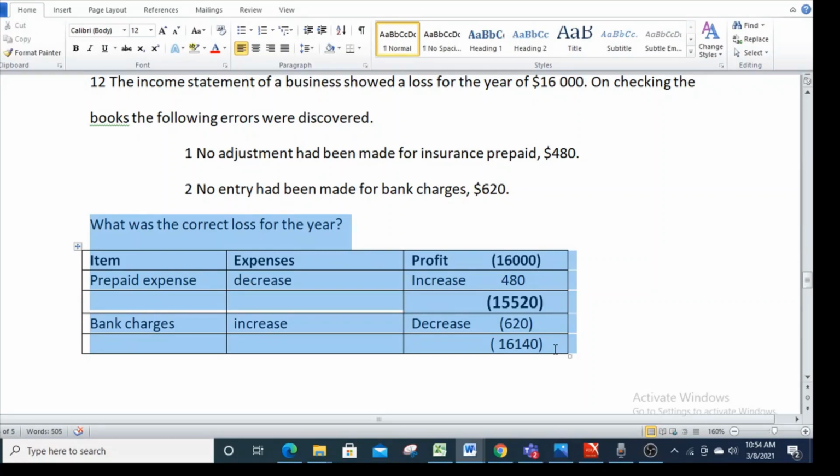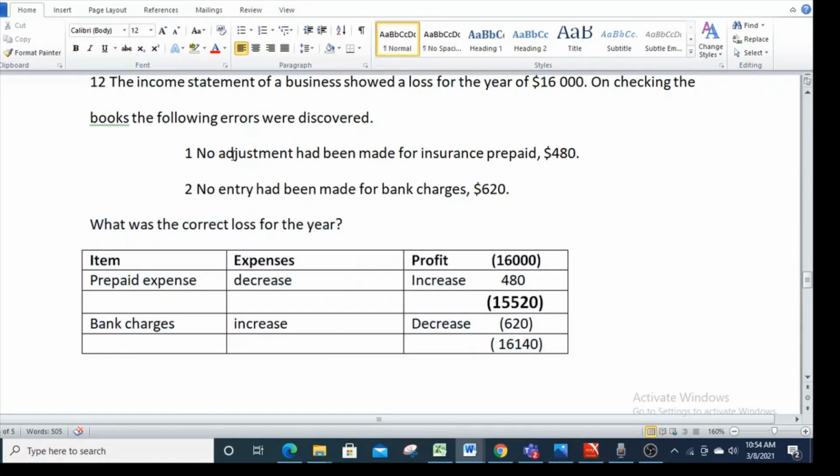in your own way. Now here, the first error is that prepaid expense was not recorded. Now remember, a prepaid expense belongs to the following year and it does not increase the expense of this year. It has got nothing to do with the expense of this year. As you have included it in the expenses of this year, you need to remove it. So when you remove it as a correction, your expenses will decrease.